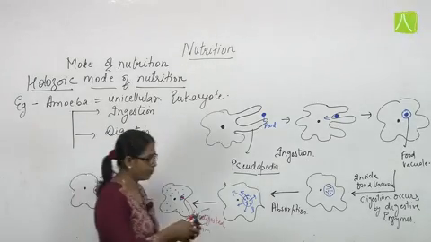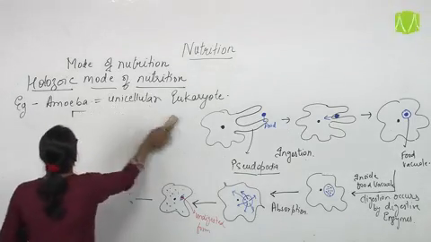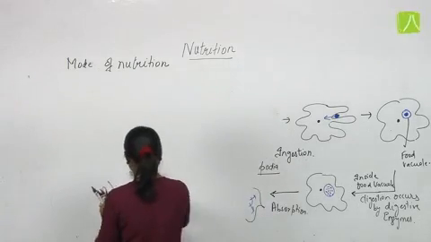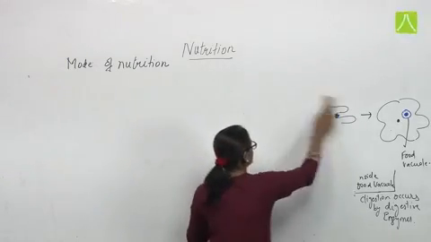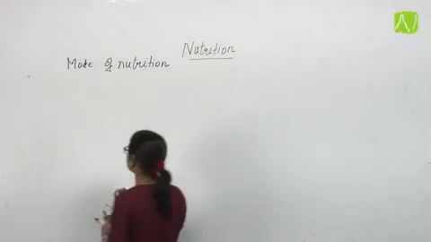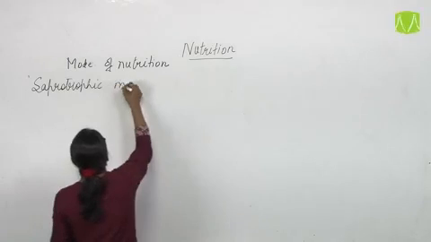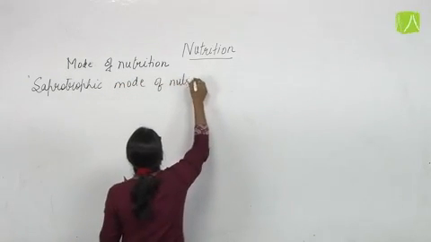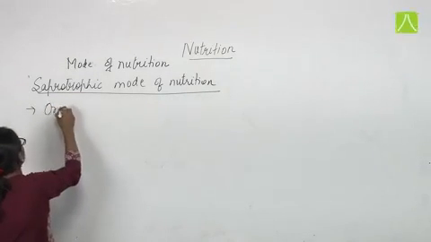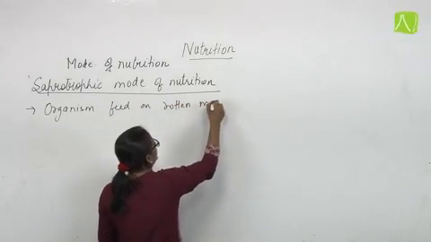Now the next is saprotrophic. Saprotrophic mode of nutrition means here organisms feed on rotten material.